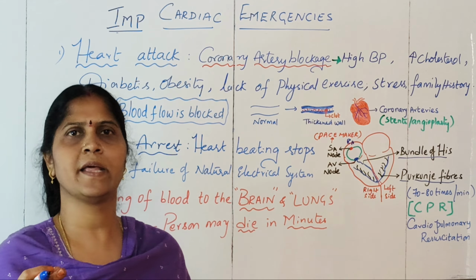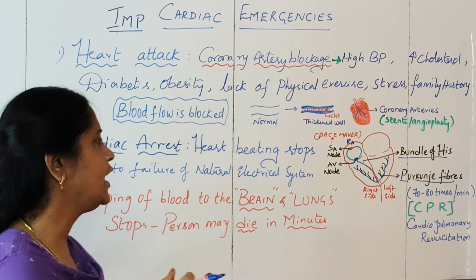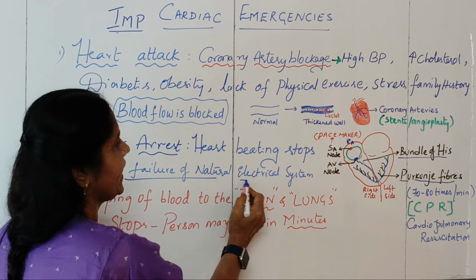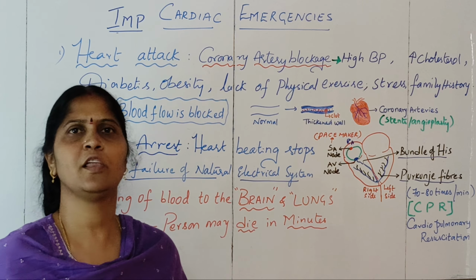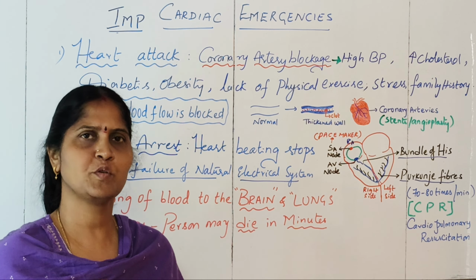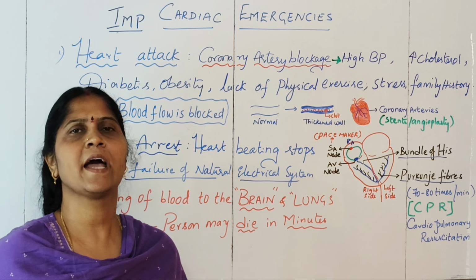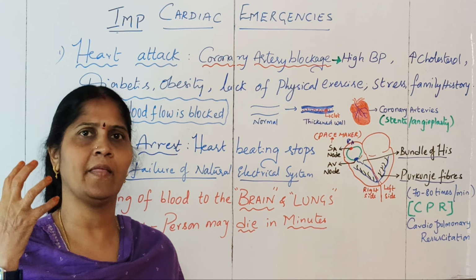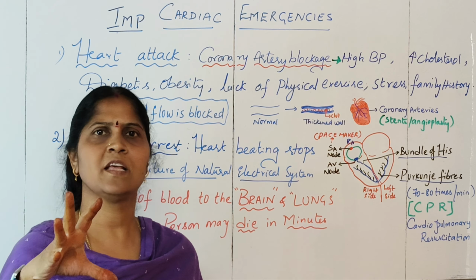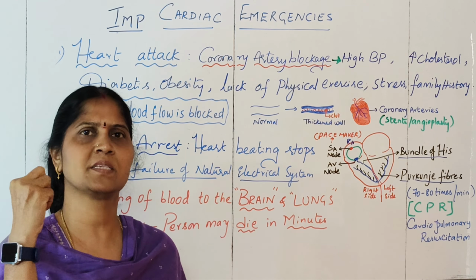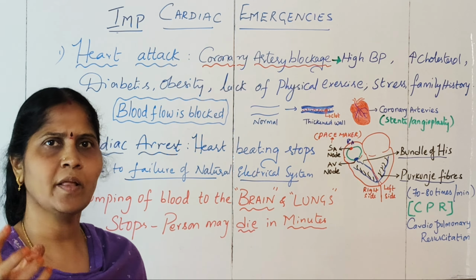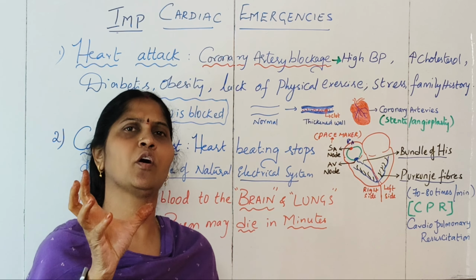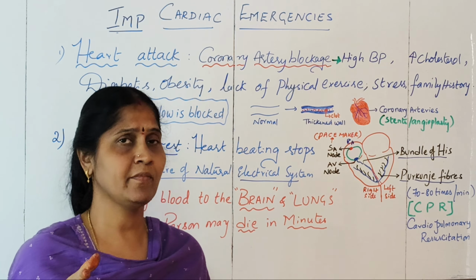But in the case of cardiac arrest, what is happening? There is a failure of the electrical system. There is some failure in the natural electrical system, because of which cardiac arrest can happen. When cardiac arrest happens, the brain and other vital organs suddenly stop receiving blood and the person can die within minutes. The heart will not beat at all, and the person can die within minutes.